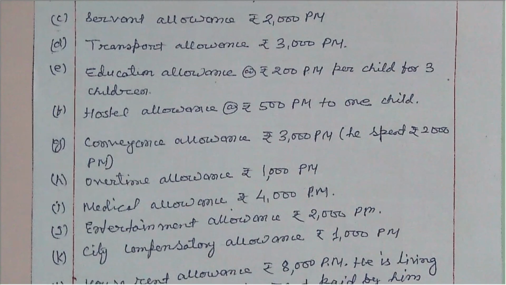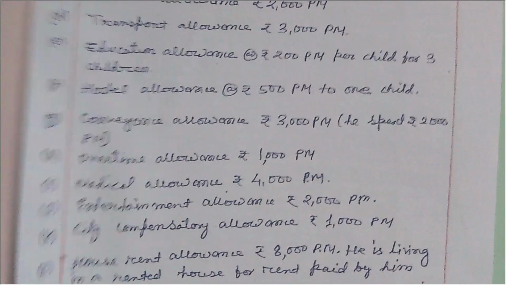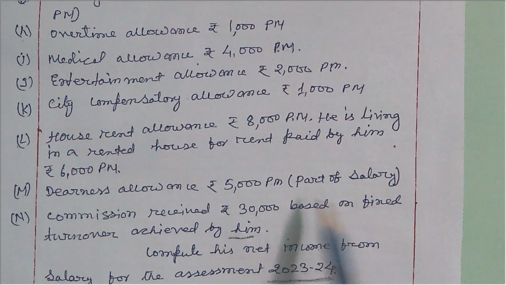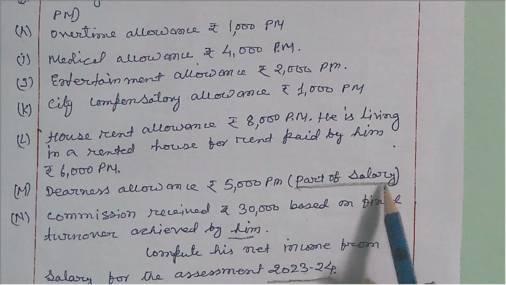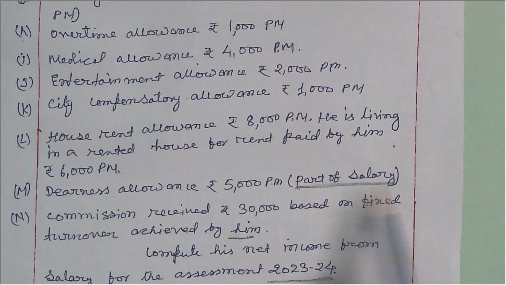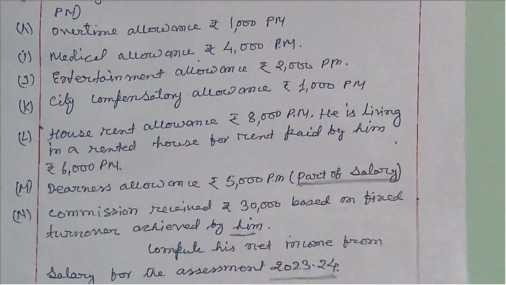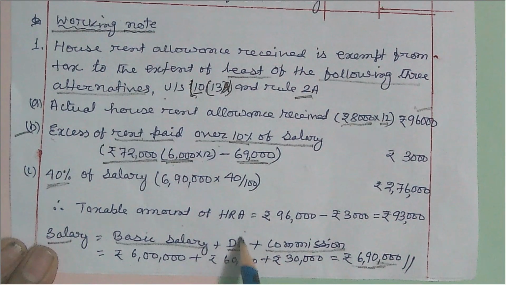Now here it is given that dearness allowance is part of salary. When it is part of salary, that is, it is taken into account for pension and gratuity, only then is dearness allowance taken here. Otherwise dearness allowance will not come.